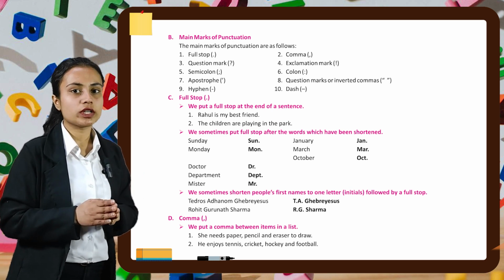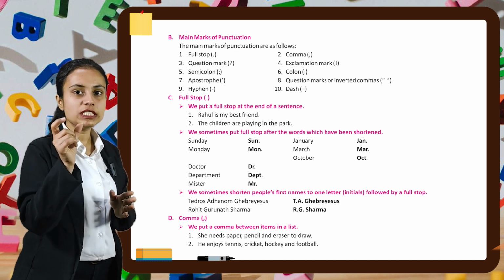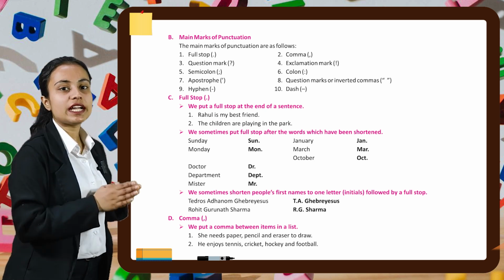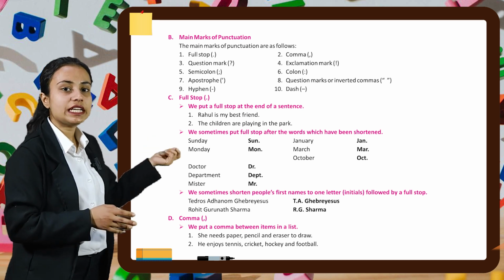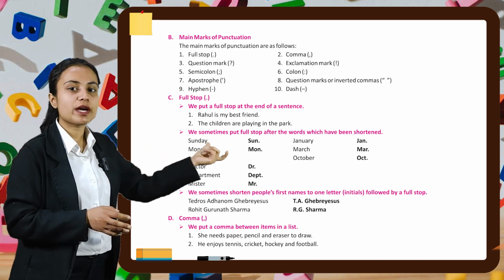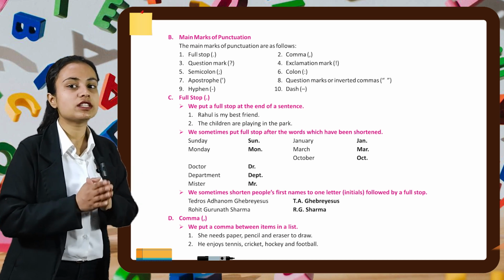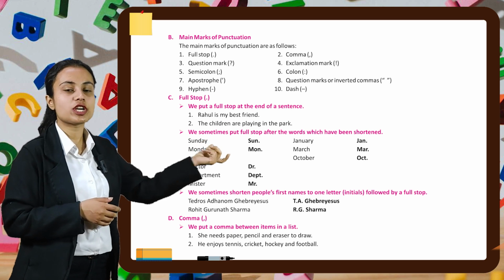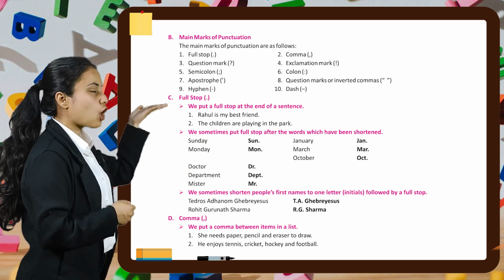We sometimes shorten people's first names to one letter, that is initials, followed by a full stop. For example, if we have to write Tedros Adhanom Ghebreyesus, we can write it as T.A. Ghebreyesus. Similarly, if we have to write Rohit Gurunath Sharma, we can write it as R.G. Sharma, R.G. Sharma.